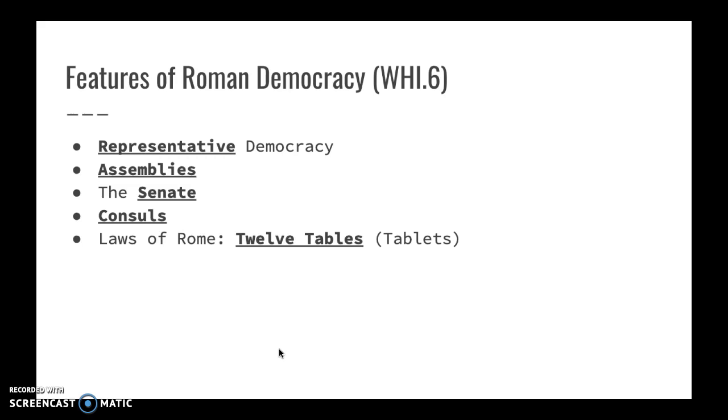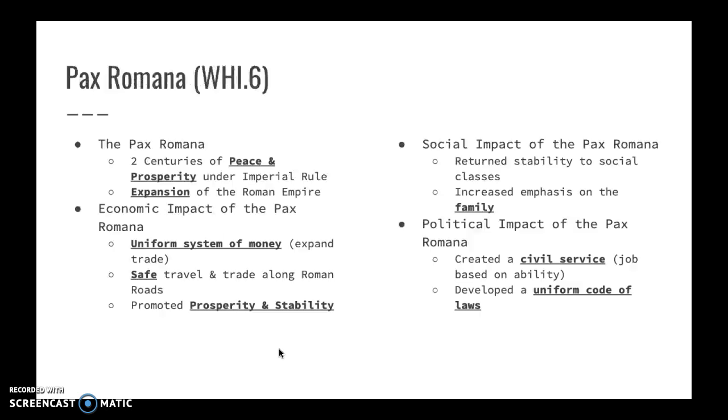They broke up into 3 different government categories. You had assemblies, the Senate, and consuls that broke up into these different parts. The assemblies were the people that started to create the laws, and they really interpreted the laws. The Senate also helped create the laws, and the consuls at the top were like the executive branch. Rome's law was called the 12 Tables, also known as 12 Tablets. It just depends on the way you look at it.